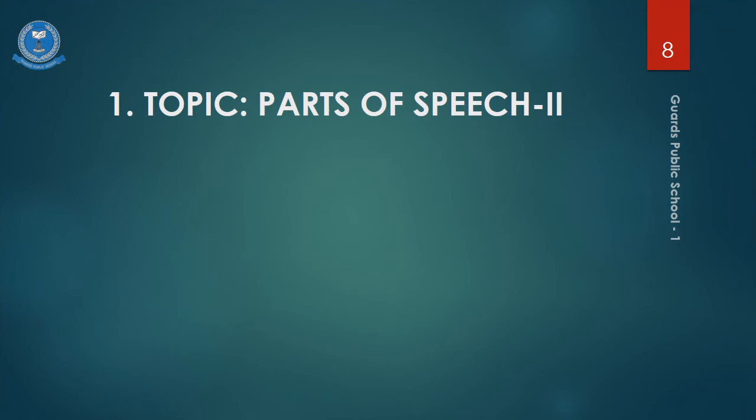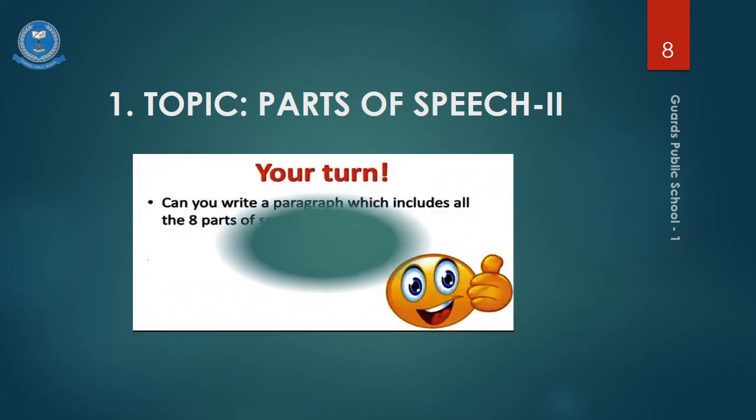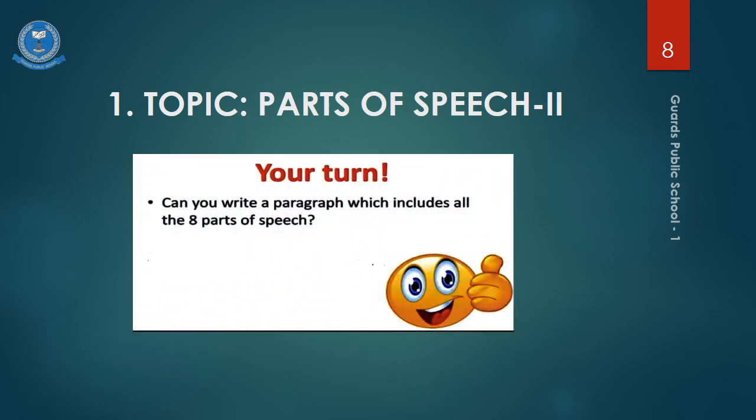I hope all these parts of speech are clear to you now, and you will be able to identify them easily in a sentence. Now, it's your turn to write a paragraph of 5 to 6 lines which includes all the 8 parts of speech. And you also have to underline them and mention what part of speech they belong to.